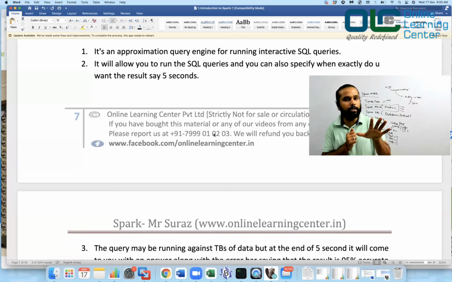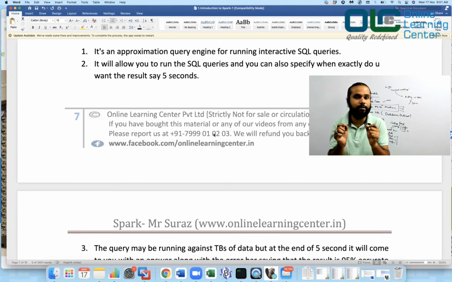And in the 5 seconds, it will give you the result with some sort of accuracy. For example, let's say I have 1 lakh employees altogether, and I'm running some query, and I said I want you to give me the result in 5 seconds. My query was: give me the count of all the people whose age is more than 35 and whose salary is more than 40 lakhs per annum, right? So I should get a count, and I should actually get a proper count.